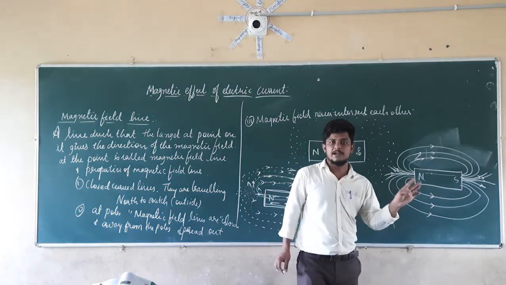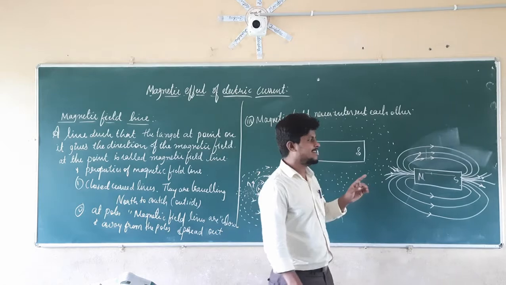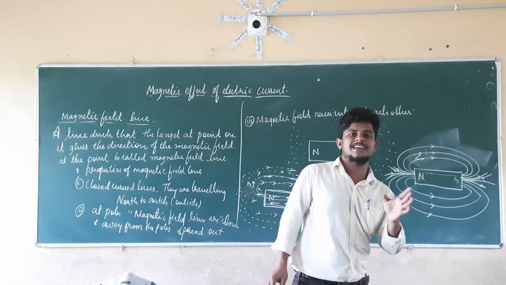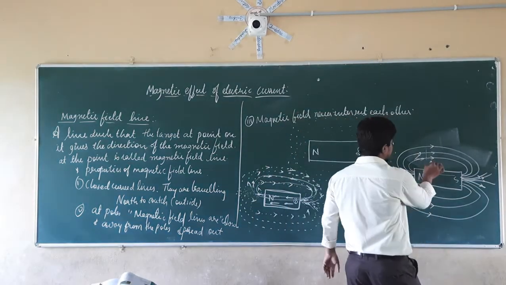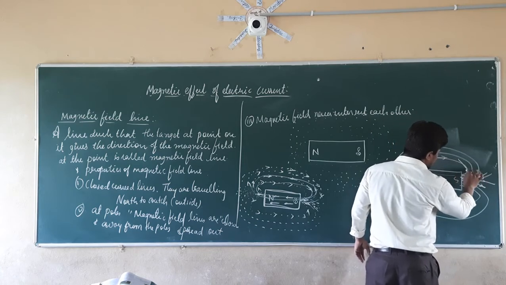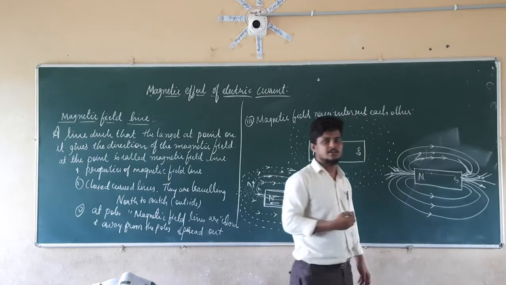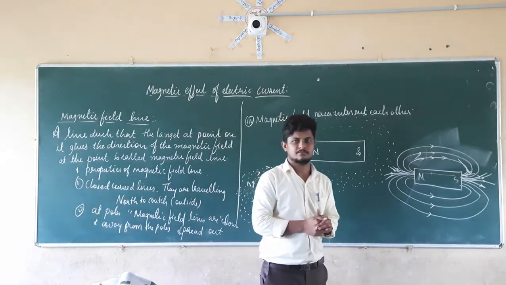So this is about the magnetic field line. The magnetic field line at a point is nothing but the tangent drawn to check the direction of the magnetic field. So if you check here, the magnetic field direction will be in this direction. Here it will be in this direction. Here the magnetic field direction will be towards the south. So this is about the magnetic field lines.